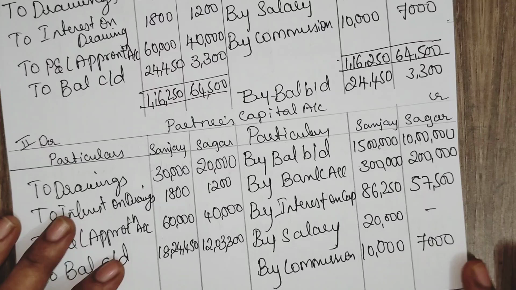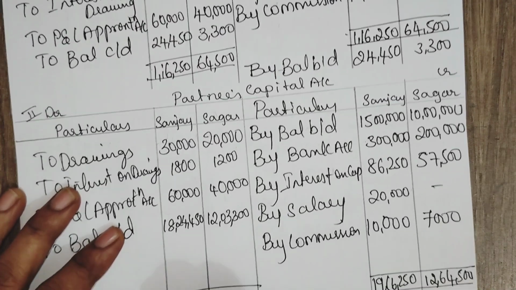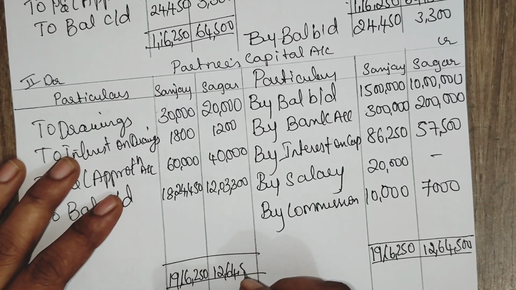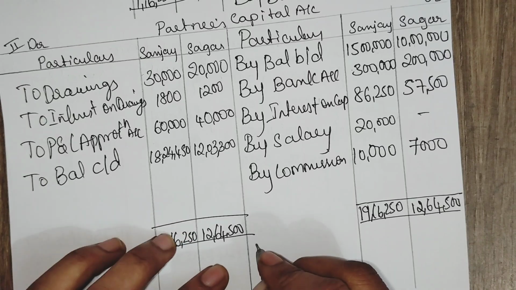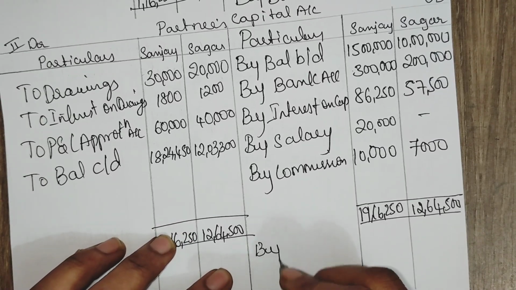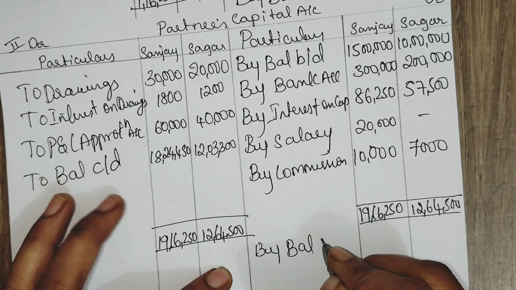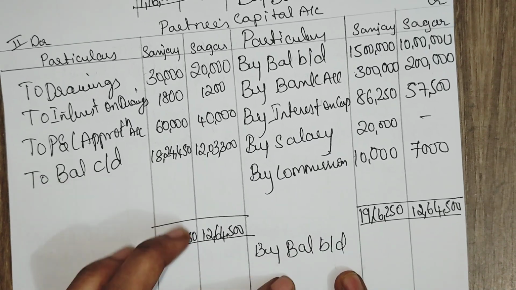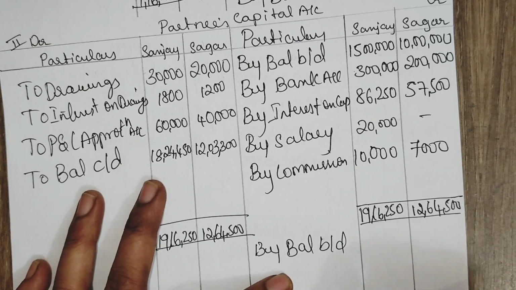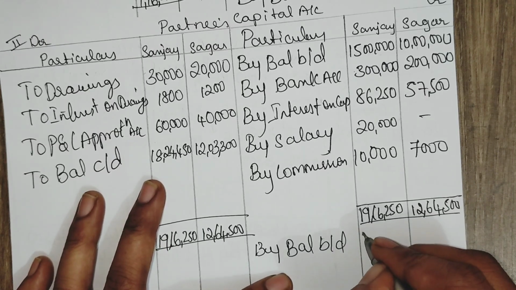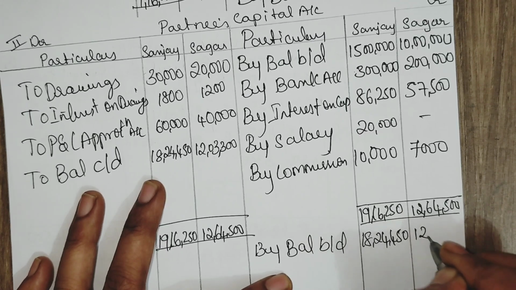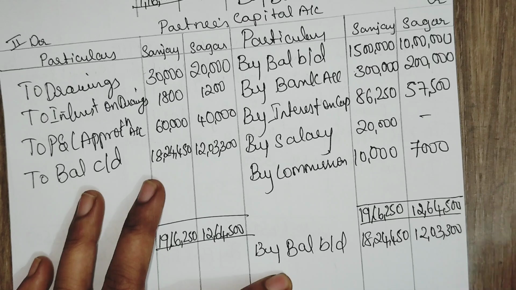Total is matching, right? When we prepared, both are 19 lakh 16,250 and 12 lakh 64,500. Then the closing balance by balance. Closing balance here we have recorded that whatever we have carried down, we need to bring down as the closing balance. That is by balance brought down 18 lakh 24,450, 12 lakh 3,300.